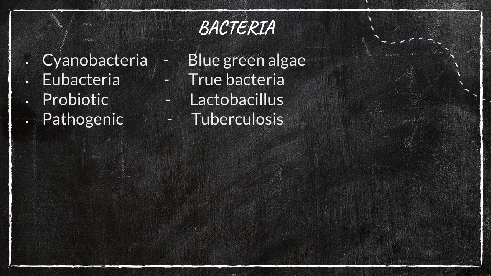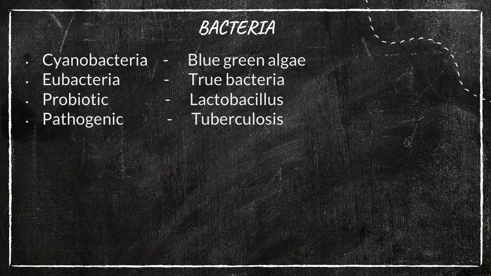Probiotic bacteria means beneficial bacteria, helping human beings in so many ways. One simple example is lactobacillus. It is used to convert milk into curd, so it is one of the probiotic bacteria.